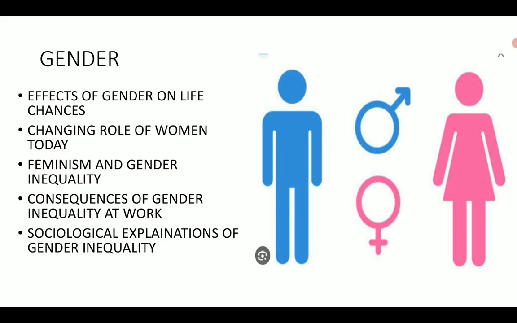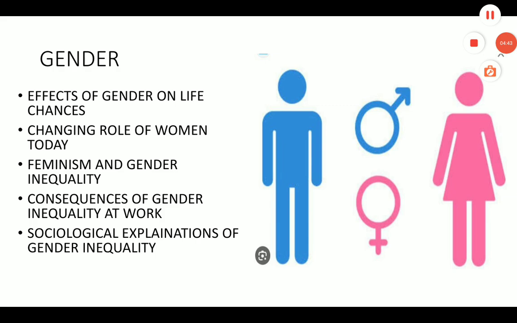Let's talk about the sociological explanations of gender inequality. What do sociologists say about gender inequality? Some sociologists say that women have discontinuous careers due to childbirth, and they are paid less because they are secondary breadwinners for families and they are less mobile, and cultural factors may also contribute to gender inequality.